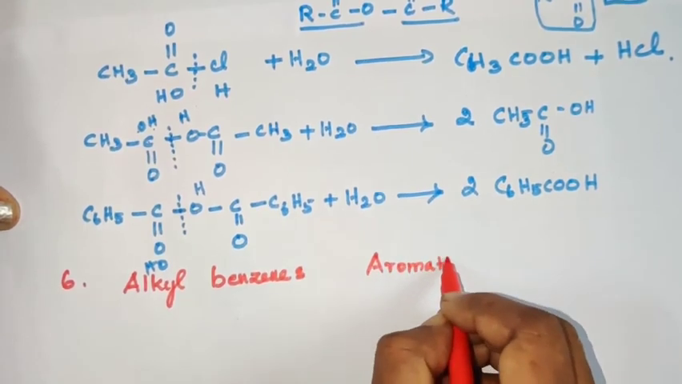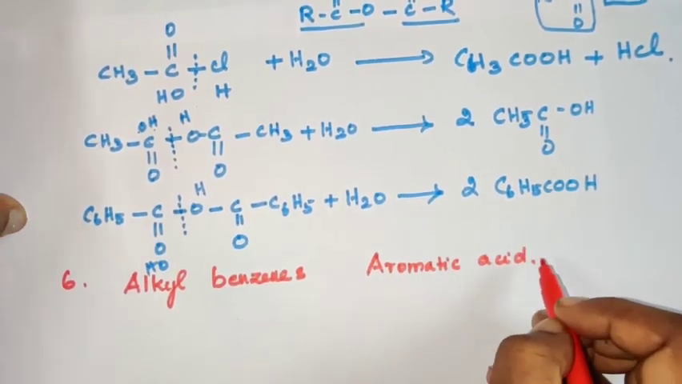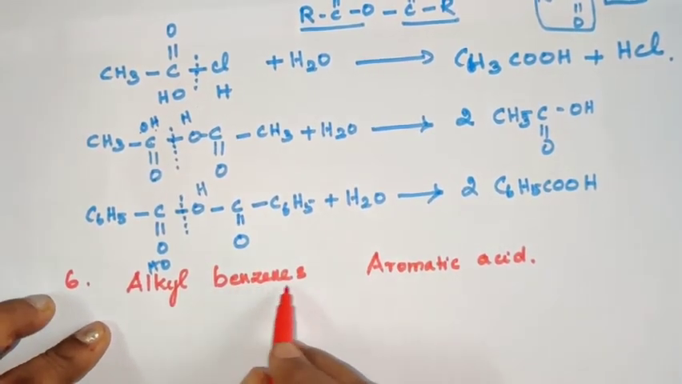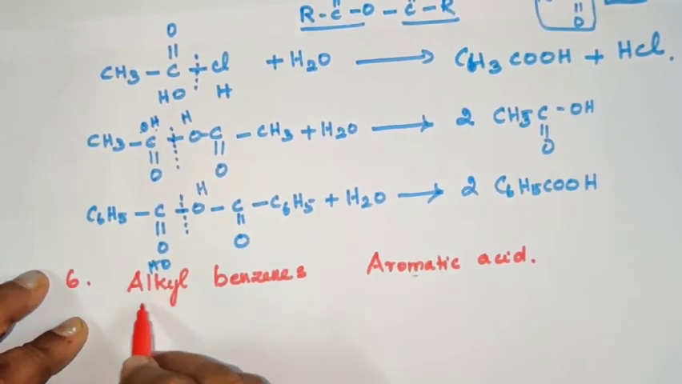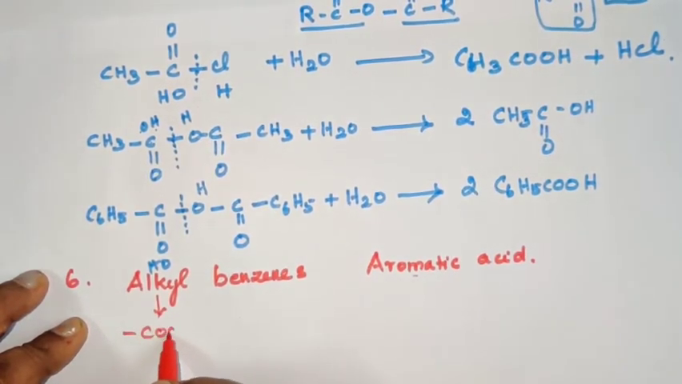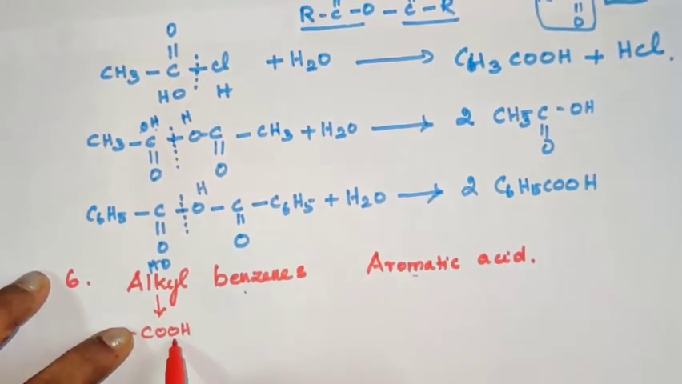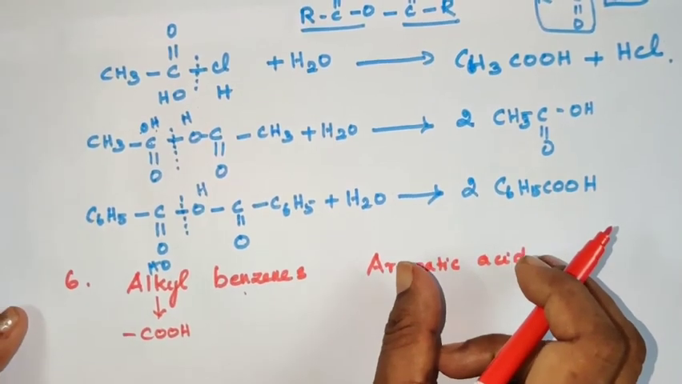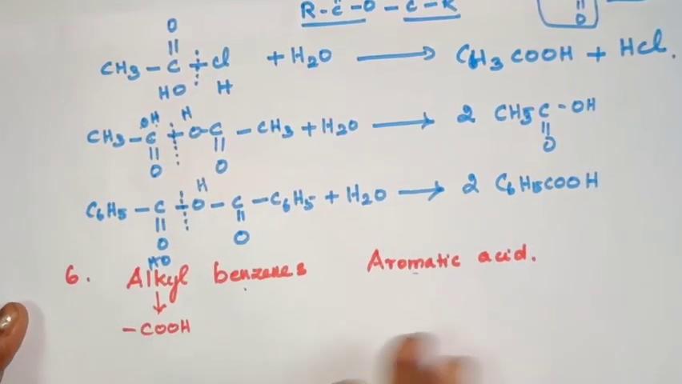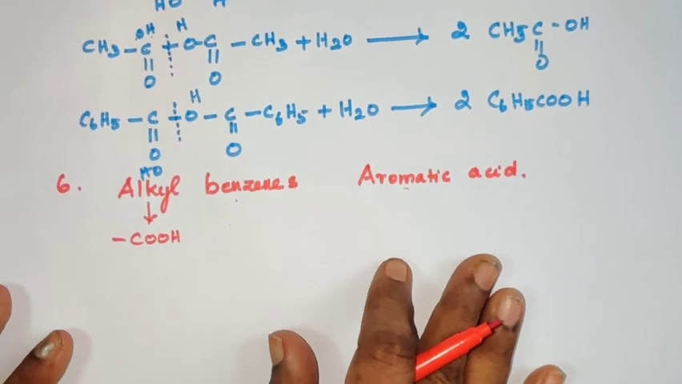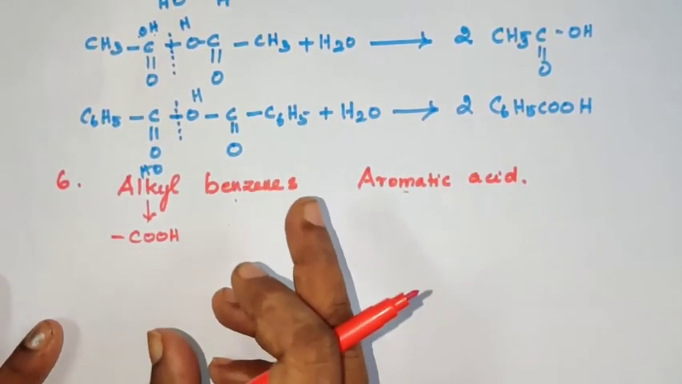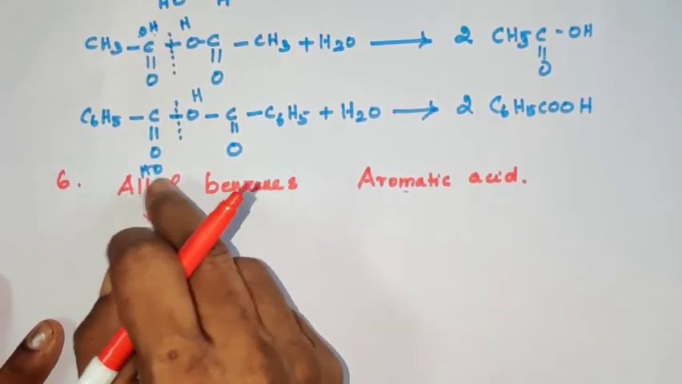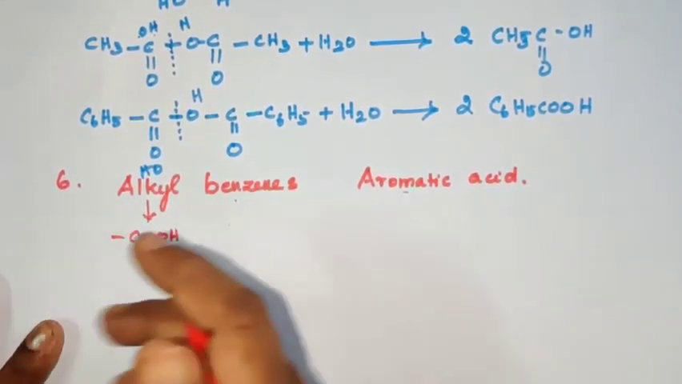The last method to prepare carboxylic acids is from alkyl benzenes. From this method you can prepare aromatic acid, alkyl benzene to COOH group. How is it possible? Let us see. Alkyl benzene is the derivative of benzene actually. The benzene ring consists of an alkyl group. It may be methyl, ethyl, propyl, butyl, or else branched groups like iso, neo, right?